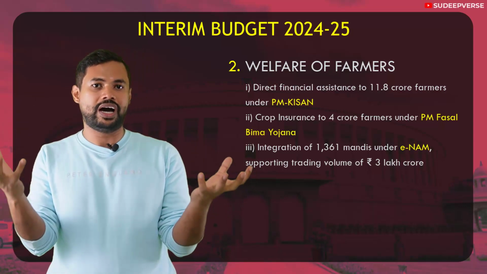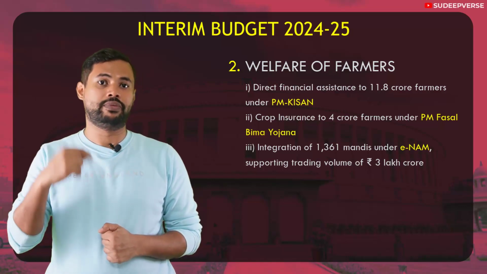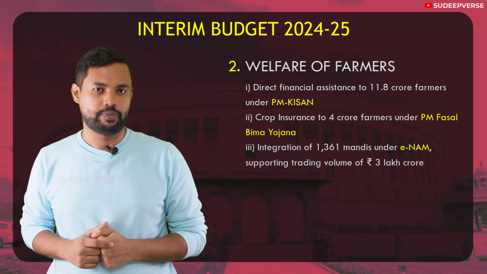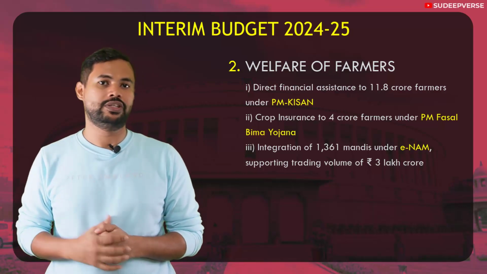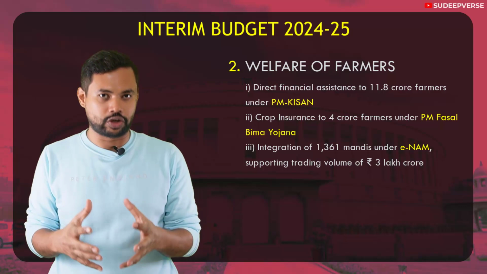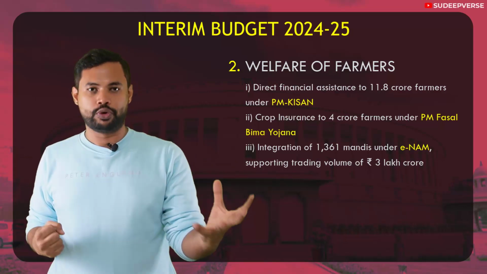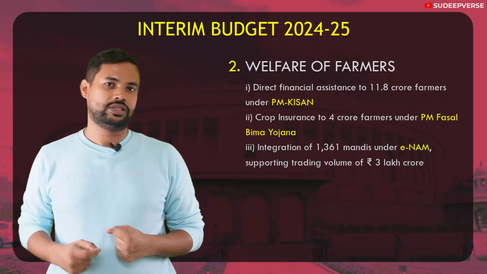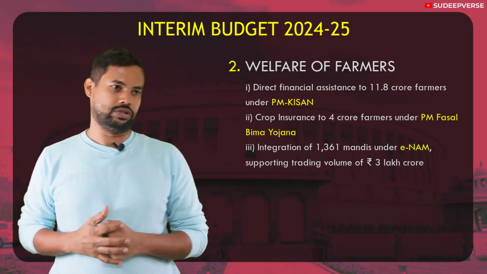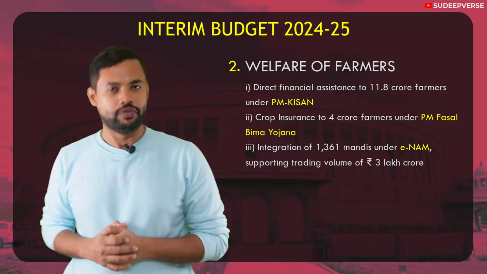So because our agricultural market is highly fragmented, it is hurting the farmers from realizing the true price of their produce. So by coming up with eNAM, we are able to integrate all these fragmented markets electronically, so that a farmer anywhere in India is able to sell his produce, so that they realize the true benefit of the prices. So these were some of the important aspects in the theme of welfare of farmers.